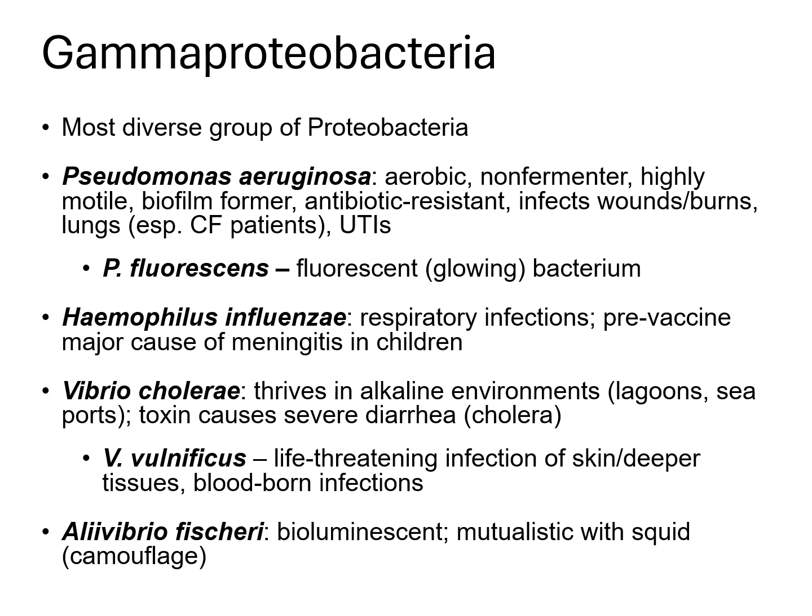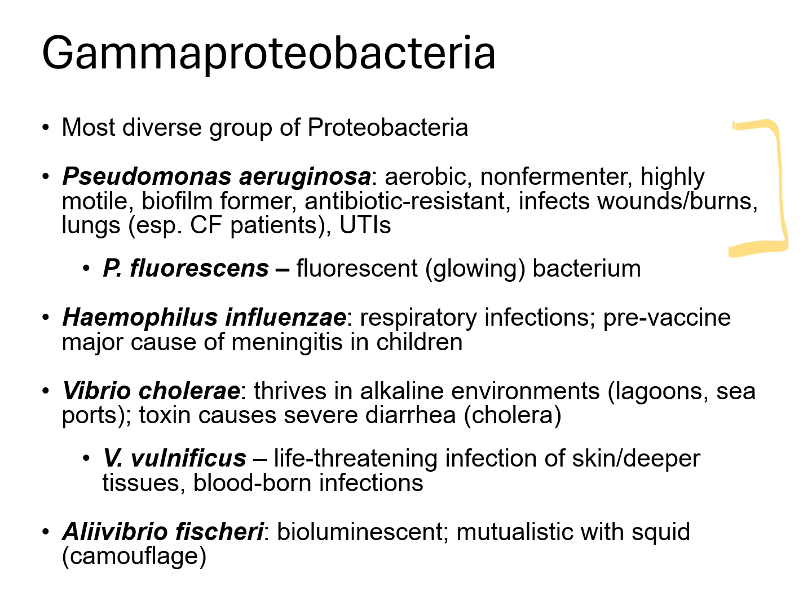Our next class is Gammaproteobacteria, and this is the most diverse group of proteobacteria. Many are important human pathogens, but others have pretty interesting environmental roles. One major example is Pseudomonas aeruginosa. This is a strictly aerobic, non-fermenting, highly motile bacterium that also forms biofilms.